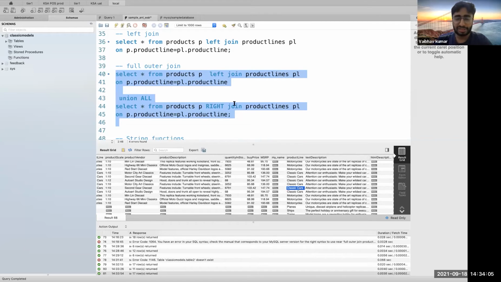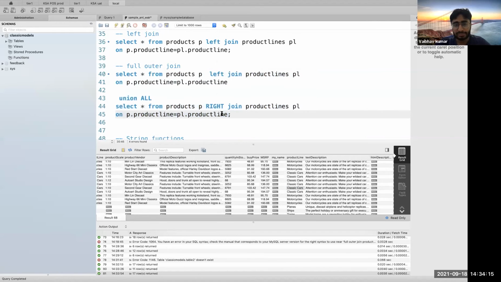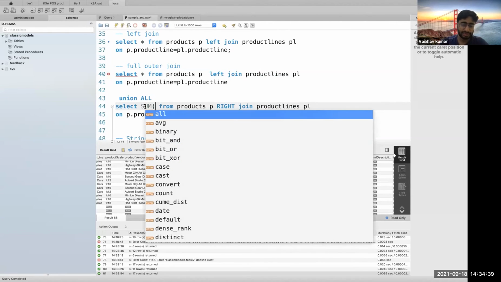Any confusion around full outer join as of now, when you do it with union and union all? Apart from that, you can also use similar groupings and conditions here, like where some column is equal to some value, group by something, and the sum of some aggregate.